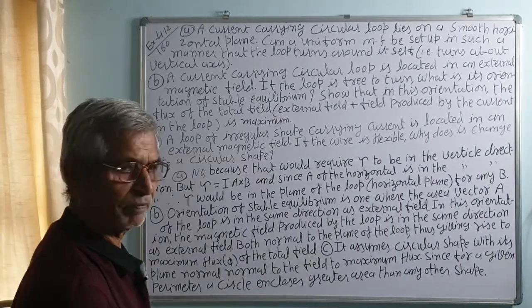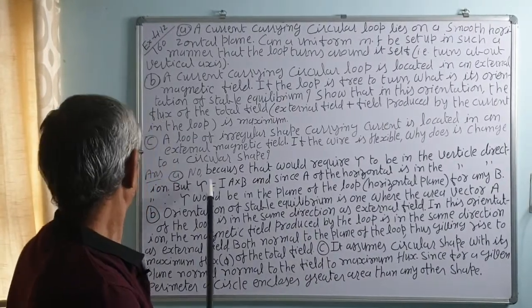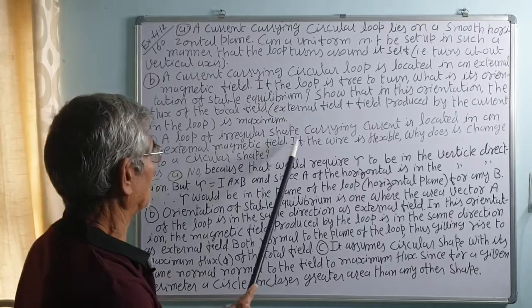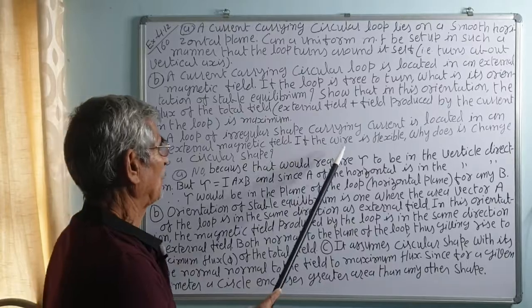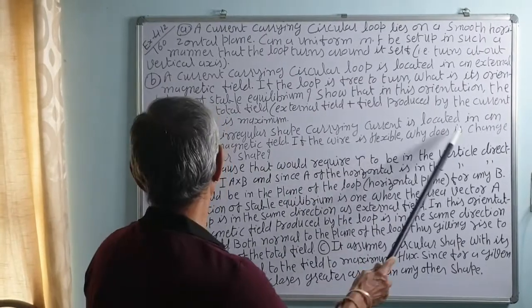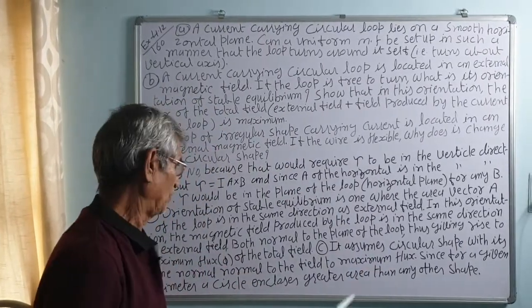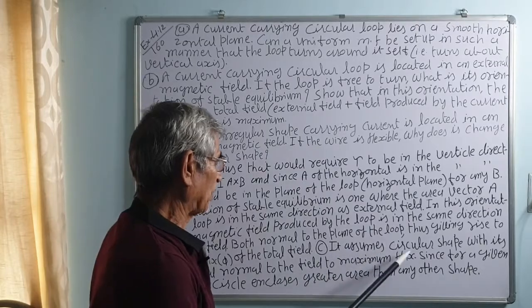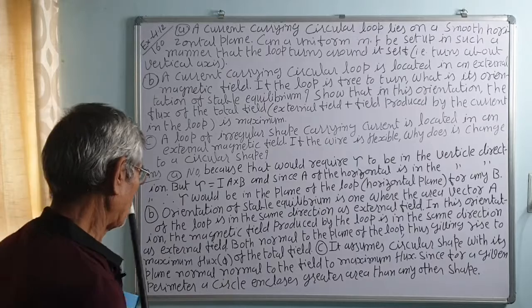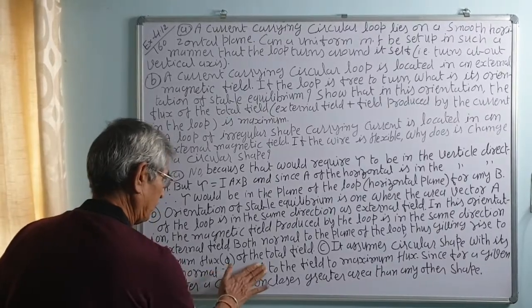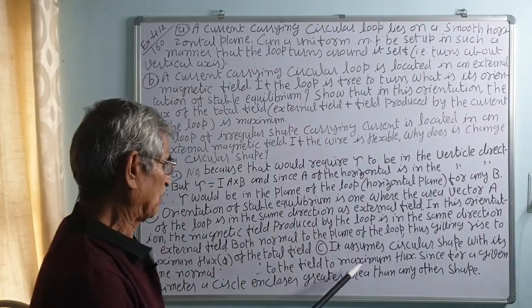Now last, C. A loop of irregular shape carrying a current is located in an external magnetic field. If the wire is flexible, why does it change to a circular loop? It assumes a circular shape with its plane normal to the field to get maximum flux.